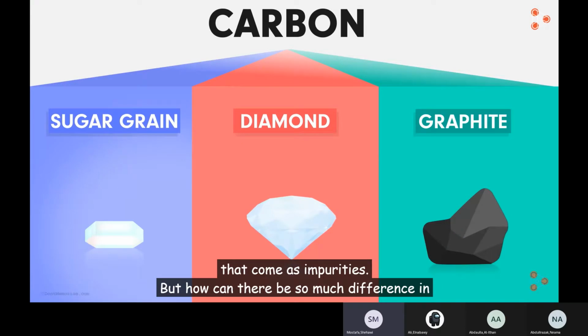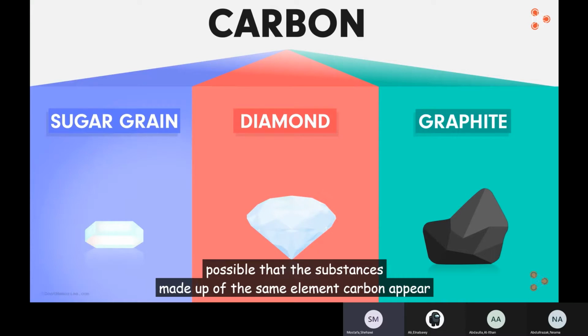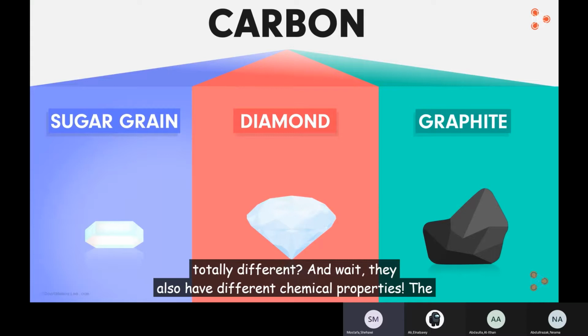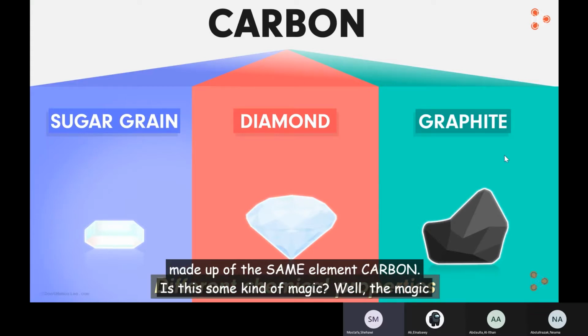But how can there be so much difference in the looks of different materials made up of the same element? How can it be possible that the substances made up of the same element, carbon, appear totally different? And wait, they also have different chemical properties. The looks are different, the chemical properties are different, but they're made up of the same element, carbon.